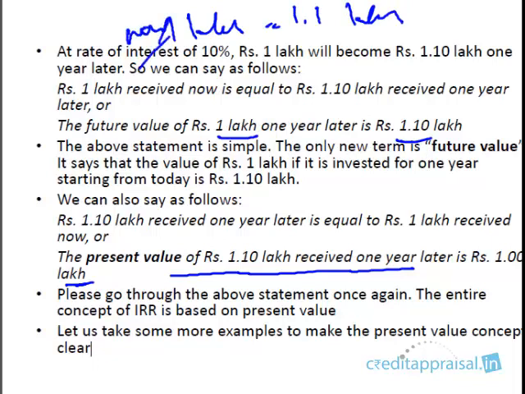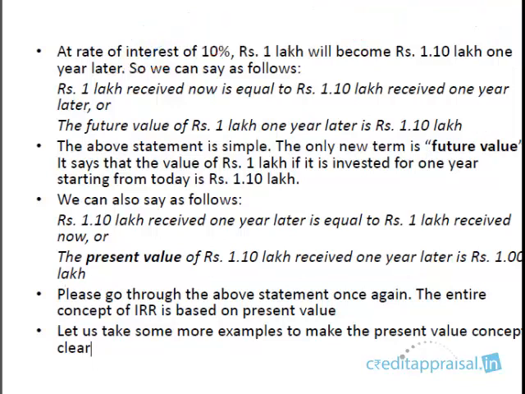This is now, this is 1 year later. So there are two ways of saying this. One, we can say the future value of 1 lakh received now is 1.1 lakh. Or, put in other words, the present value of 1.1 lakh to be received 1 year later is equal to 1 lakh. Both these statements are saying one and the same thing, but they use slightly different terms: one is the future value and the other is the present value. So please understand the present value statement very clearly.